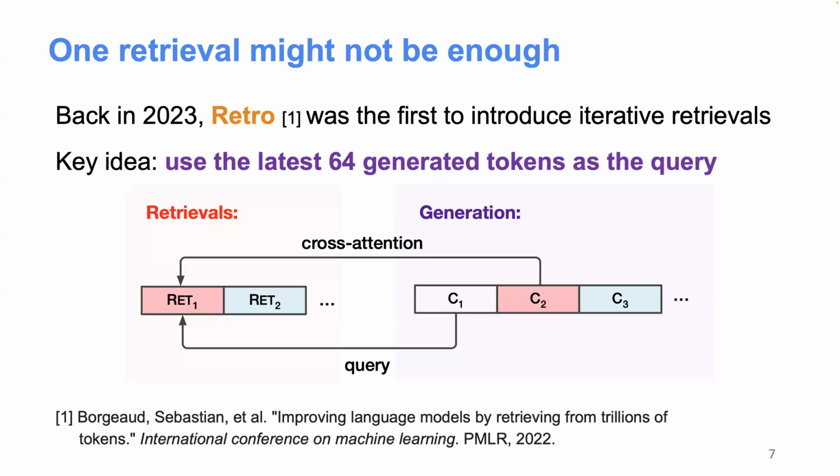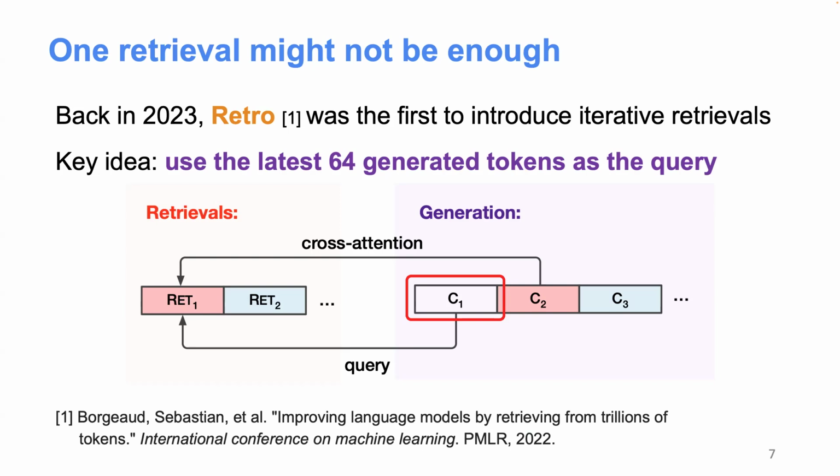At the time we conducted this research back in 2023, there was another model called Retro, which was invented by Google DeepMind, and that was the first work to introduce this iterative retrieval. But the concept is very similar. For example, here we have two stages. You can see on the left-hand side of this figure, we have the retrieved content. On the right-hand side of this figure, we have the generated content.